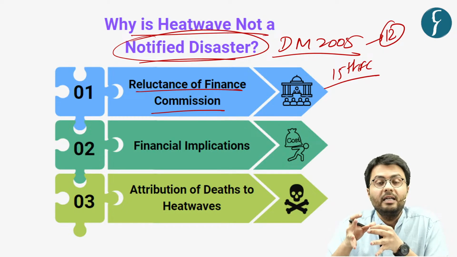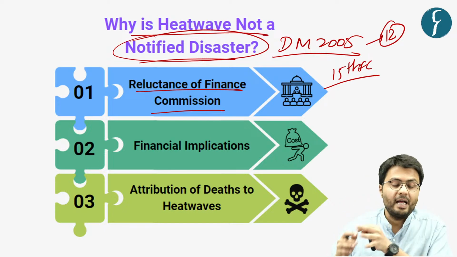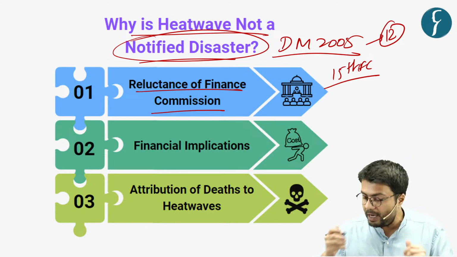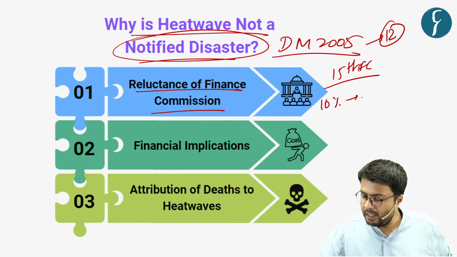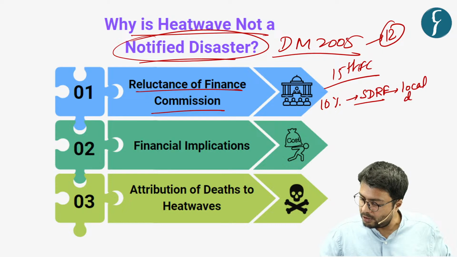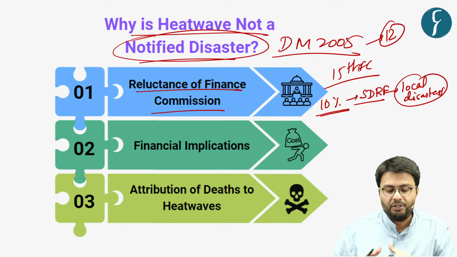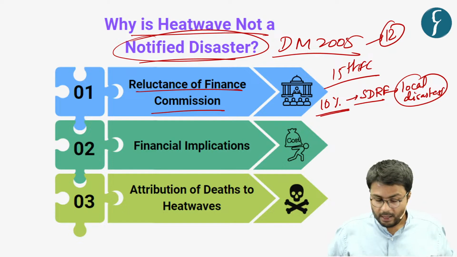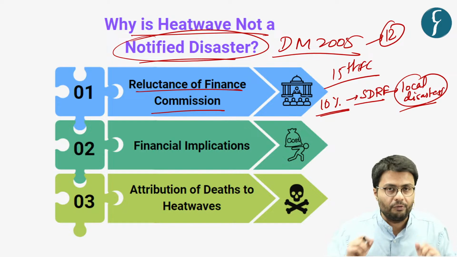However, understanding that heat wave is a severe disaster, the Finance Commission provided an enabling provision which enabled state governments to draw 10% of the funds from the State Disaster Response Fund in order to deal with local disasters. Now, using this prevailing enabling provision, state governments such as Uttar Pradesh, Kerala, Haryana, and Odisha have used these funds to provide for heat wave related welfare work.